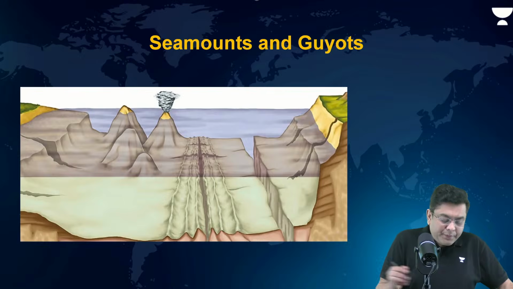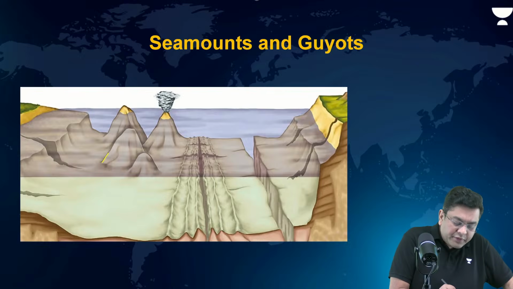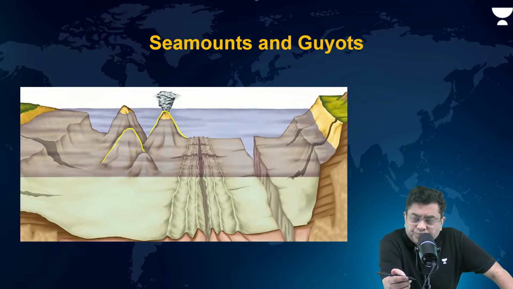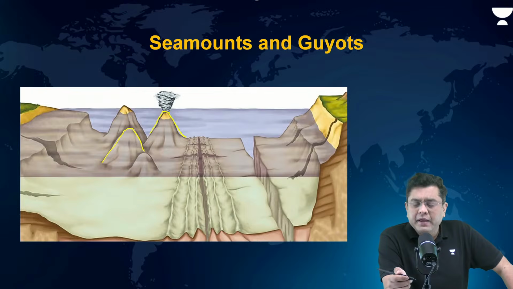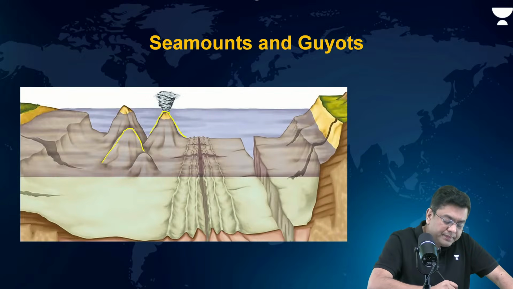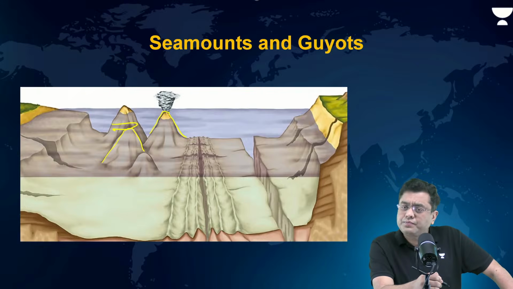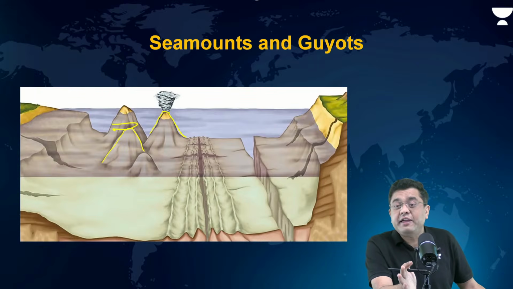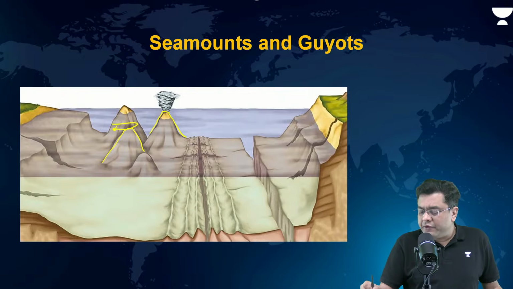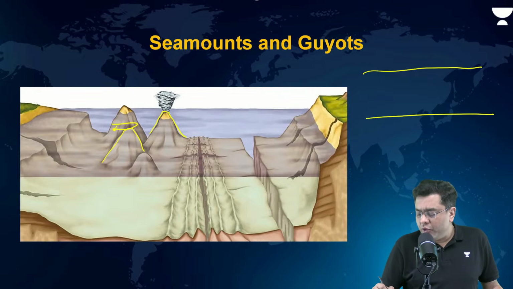Now, let's suppose you observe this. This is a case of a seamount, right? If volcanism continued, it would create a volcanic island. But here, this seamount will experience wave action continuously. This wave will erode it. This was your sea floor.